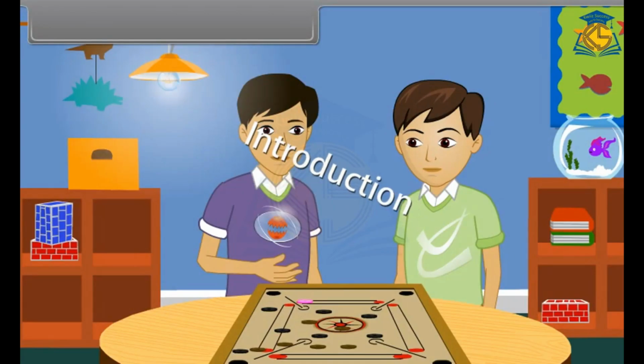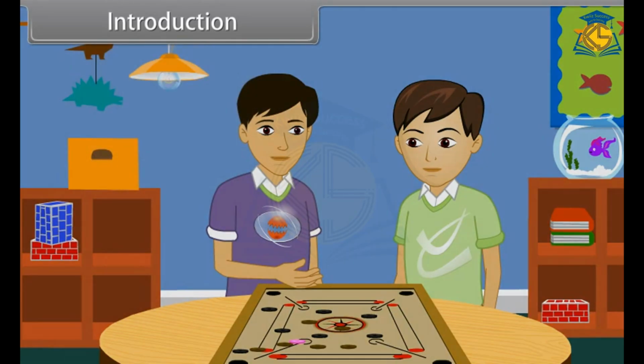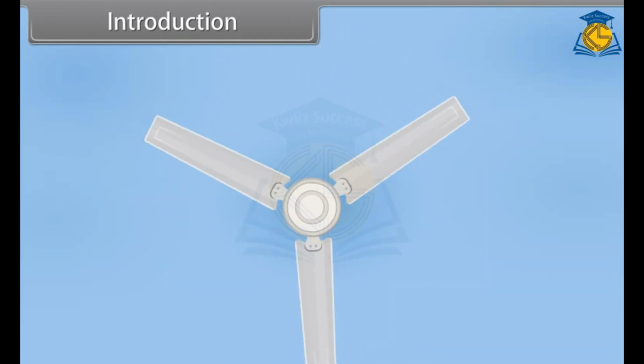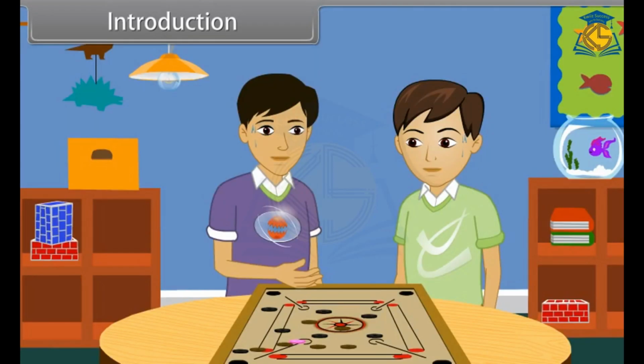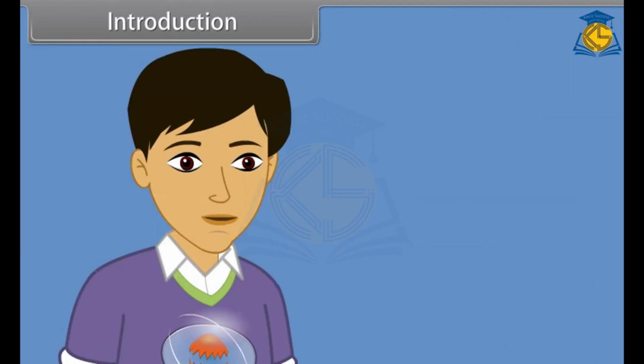Introduction. It is summer vacations. Sanjay and Rahul both are enjoying the game of carom. Suddenly, the light went off and the fan goes off. After a few minutes, Rahul and Sanjay both were sweating. Brother, I am so much sweating. Why is it happening? Me too, brother.